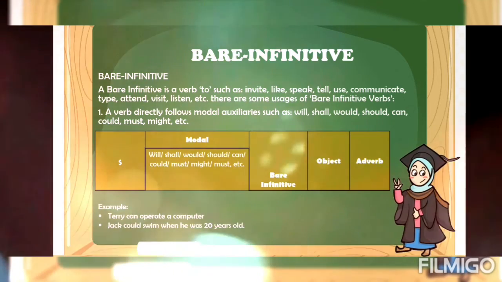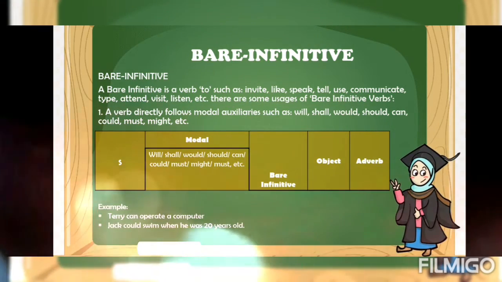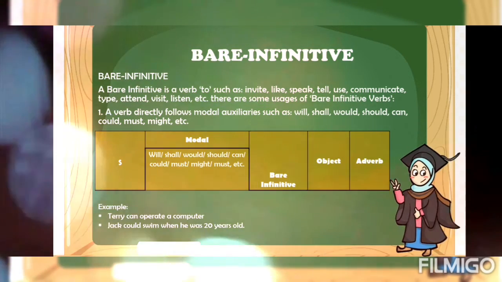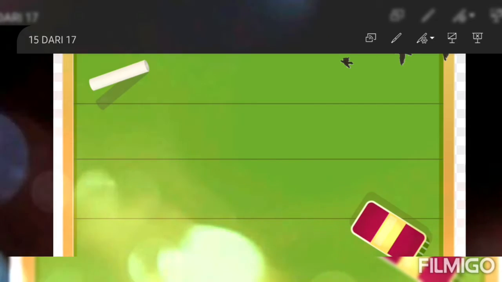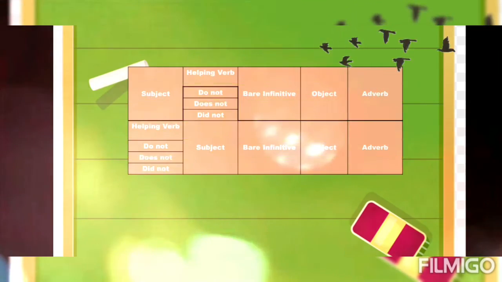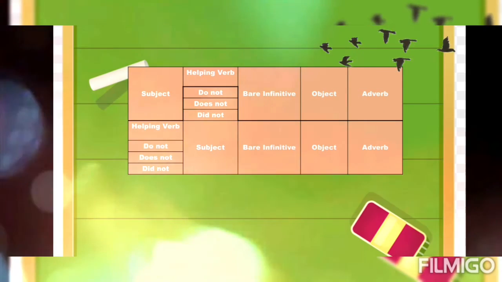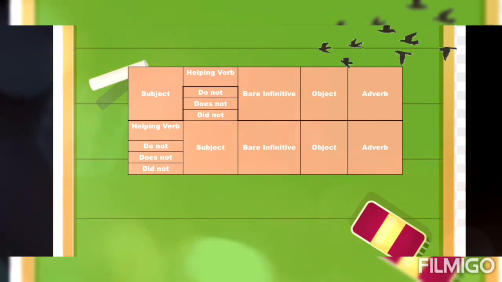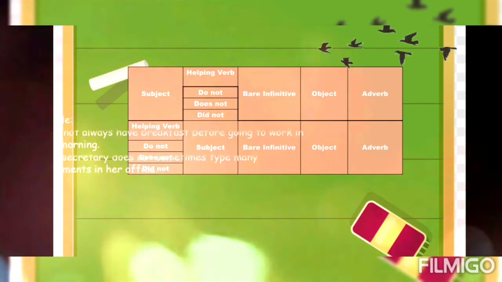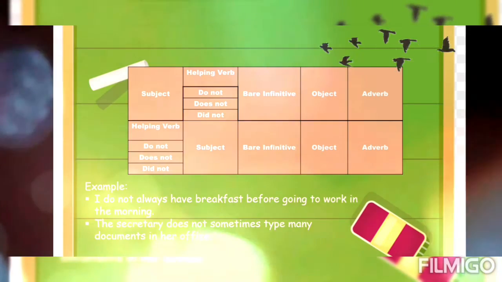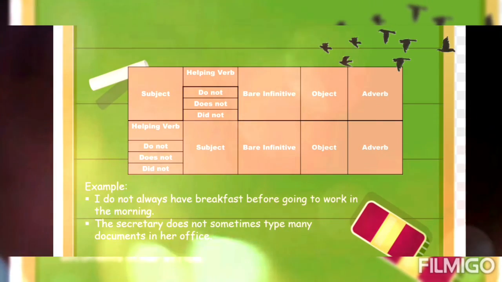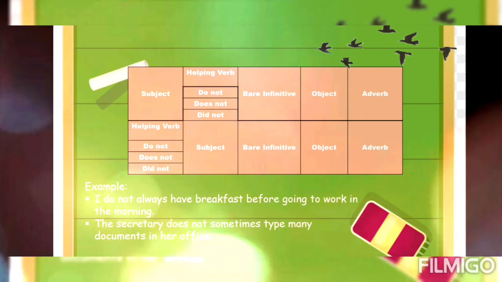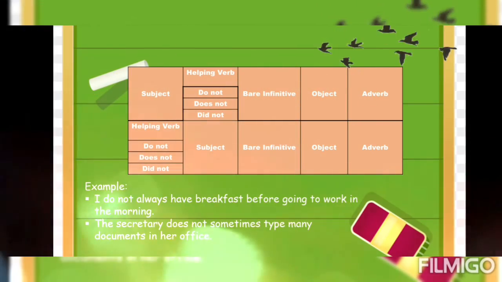For example, Terry can operate a computer. Jack could swim when he was 20 years old. These are the other patterns of bare infinitive, and these are samples of the sentences. I do not always have breakfast before going to work in the morning. The secretary doesn't sometimes type many documents in her office.